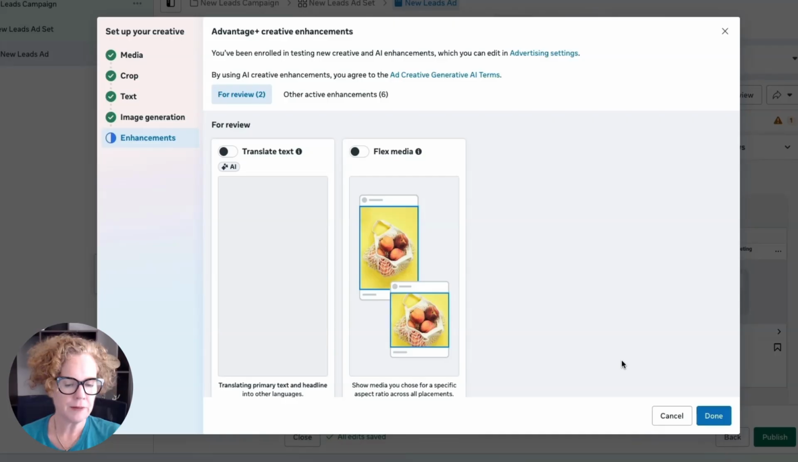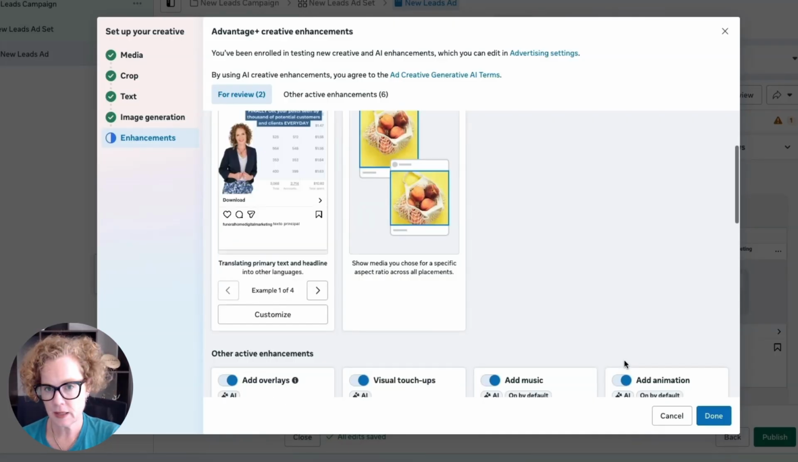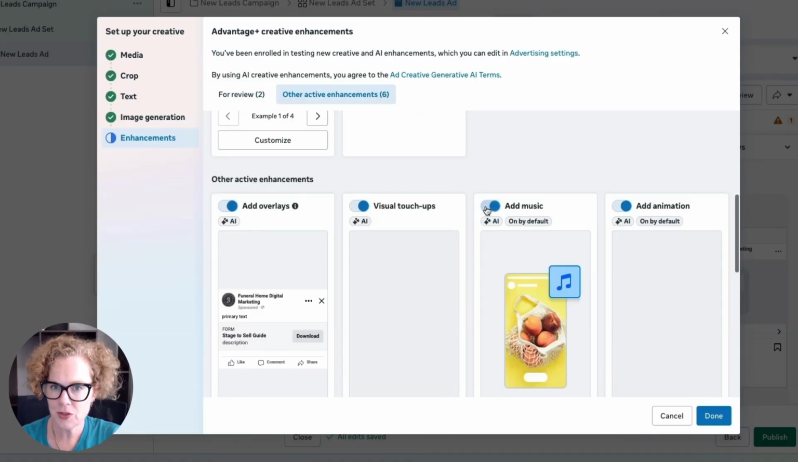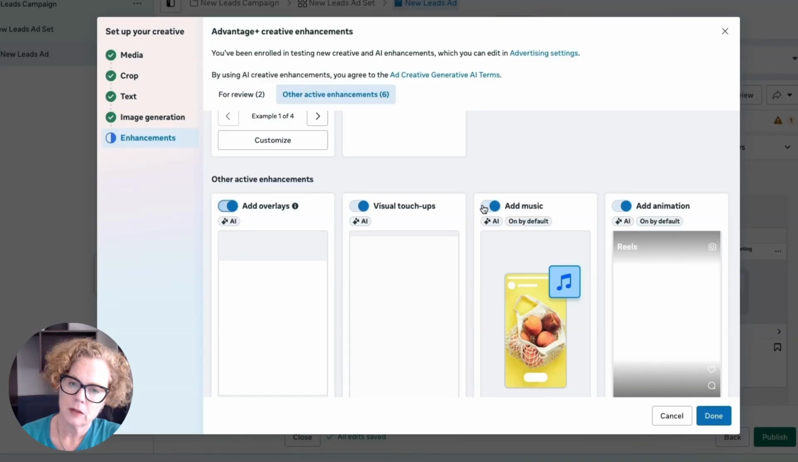Now, this is where Facebook does its Advantage Plus creative enhancements. They're not always an enhancement. I've seen Facebook add music like happy birthday to videos. This is still something that is very much a work in action. So I like to turn these all off because you just don't know what Facebook's going to give you.